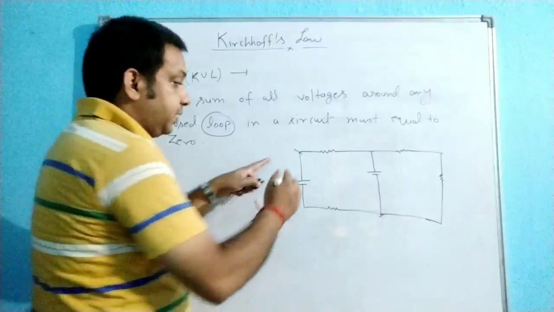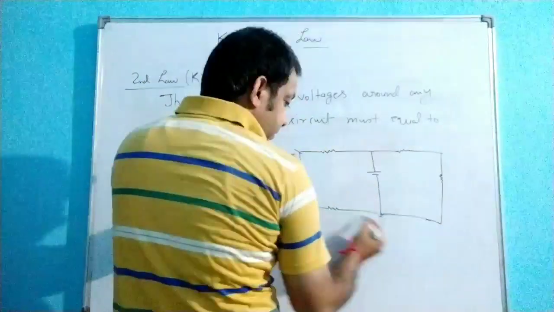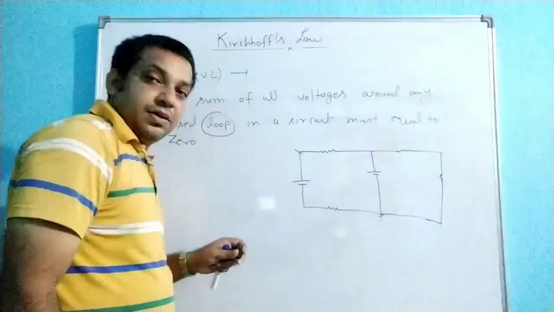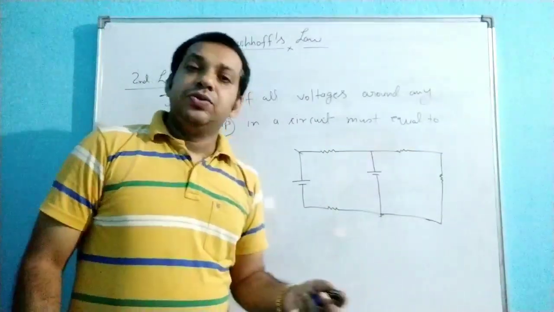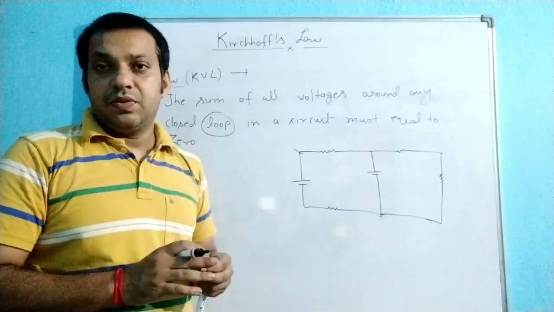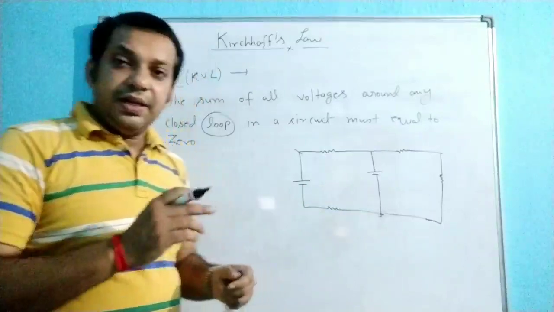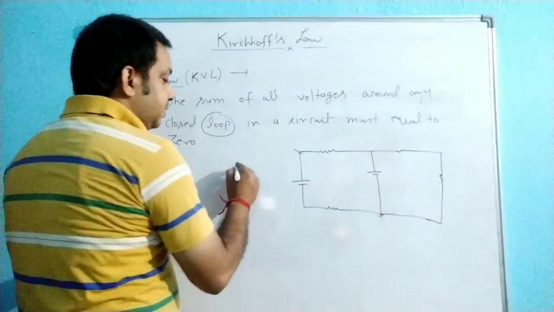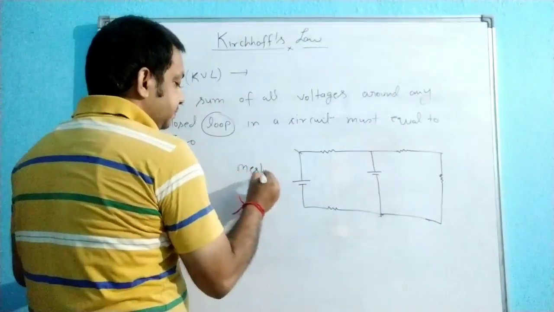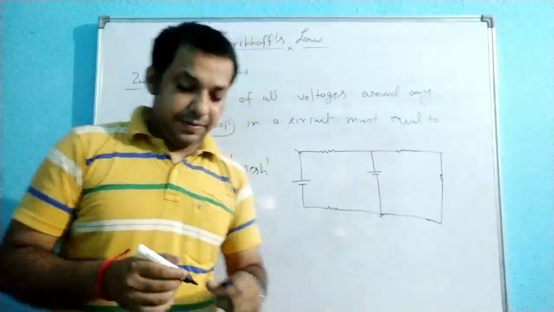Another loop is also there. You can move from this side, reach here, here, and again you will reach here. It is also a loop. So a loop in any electric circuit is a closed path. A closed path is called an electric loop. Another term is also there, the mesh. Mesh is also a term. Few books have referred to this term mesh.